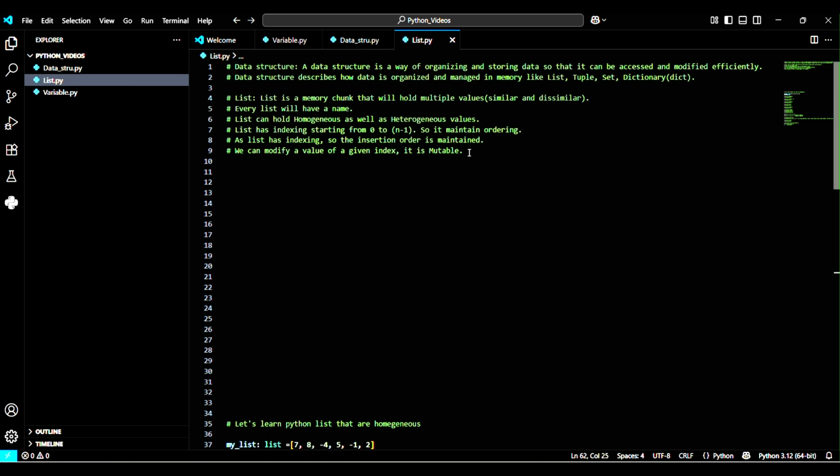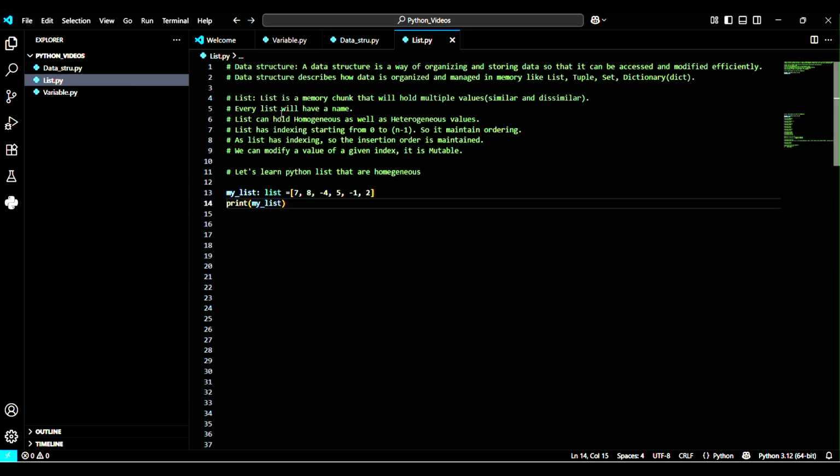Let's go to the program. Then it will be easy to understand what I want to say in these lines. Here we have a list. I have given a comment: let's learn Python lists that are homogeneous. So let's start. I have created a reference of type list named mylist, which contains multiple elements, and each element has a specific index starting from 0 index to n minus 1 index.